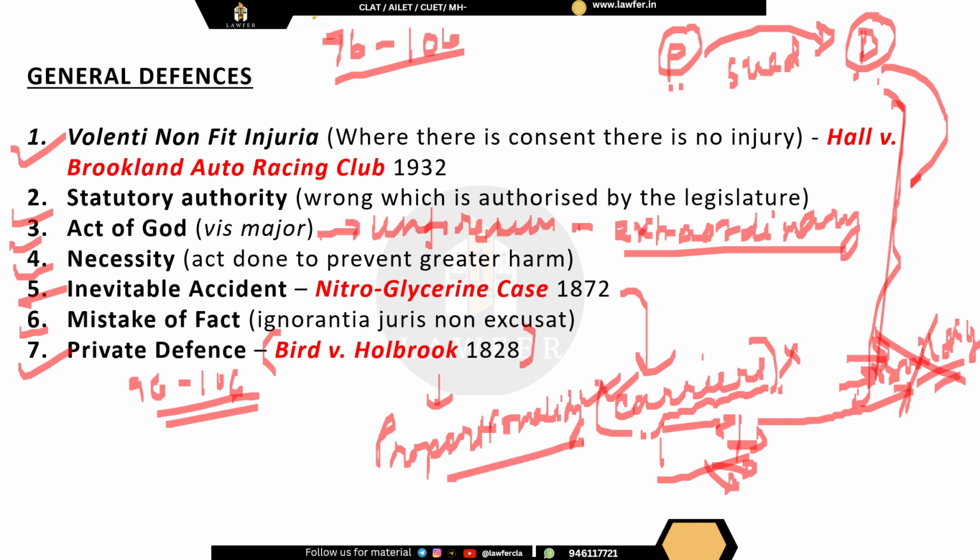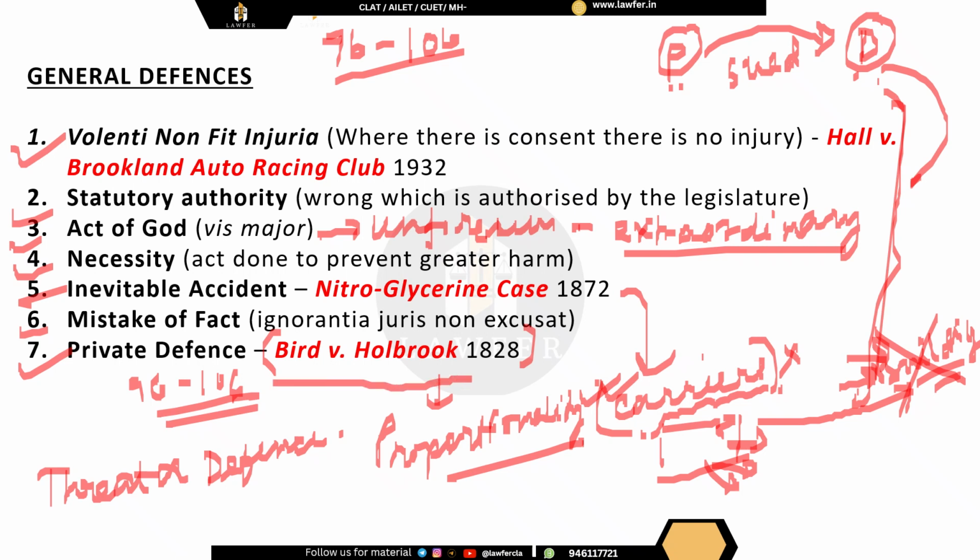That means the defense should be proportional to the threat. Meaning that if somebody is threatening me with bare hands, I cannot, in my defense, take up a gun and shoot him in the head. Okay, my defense has to be proportional to the threat.